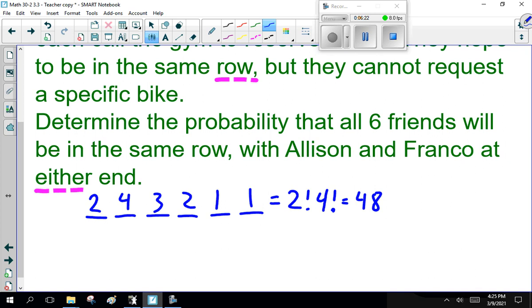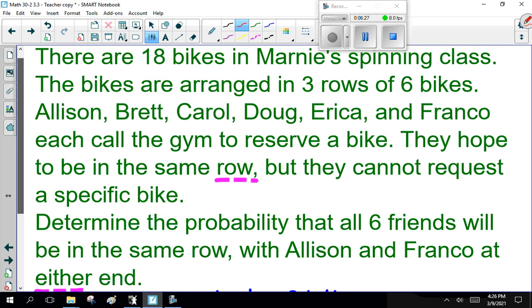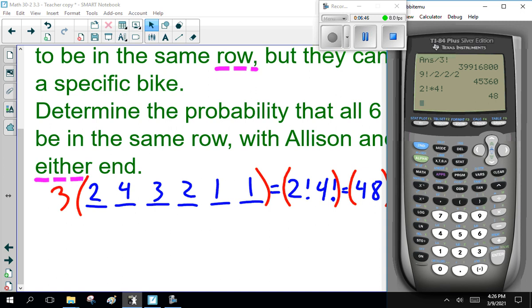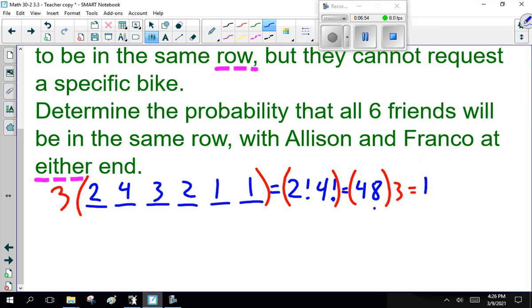Okay, in one row, but how many rows are there? 3 rows. So it's 3 times this. 3 times 48, which is 1, 12. Oh, I'm having a brain fart here. Just do this. 3 times 48 is 144. So there's 144 ways for them to line up in a row.